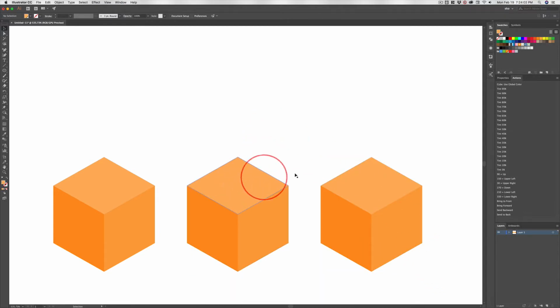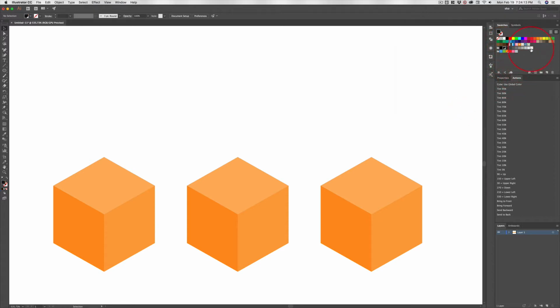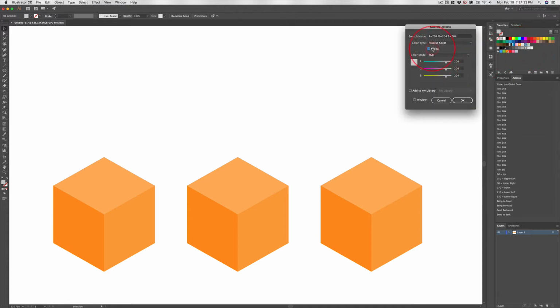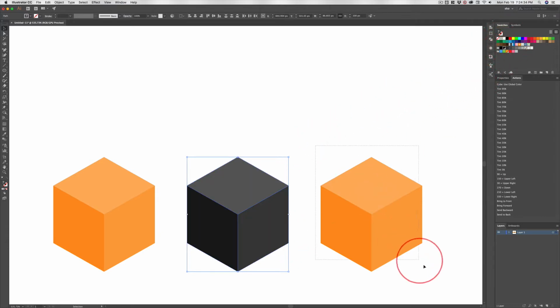Now I want to turn this cube black and this cube white, but I don't want to do a lot of work. So what I'm going to do is pick black, and I'm going to pick this second one in, double click it, make it a global color, and then the third gray in. That first one's not white, it's gray. If it was white, it'd be 255 instead of 242. And I'm going to double click that and make that a global color. Now, both those are global colors, so I can click and drag across and turn that cube into a black cube that has the 2 tints on there, and then make this a white cube.